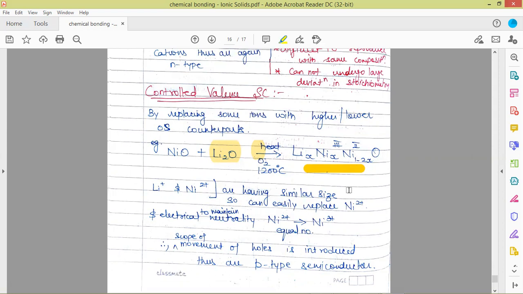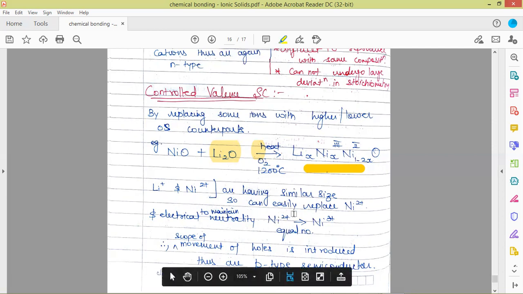As lithium and nickel 2 plus have similar size, they can easily replace each other. But the only problem is their electrical neutrality will not be maintained if we just replace nickel 2 plus ions with lithium ions. So to maintain electrical neutrality, the same number of nickel ions as the lithium ions introduced get converted into nickel 3 plus.